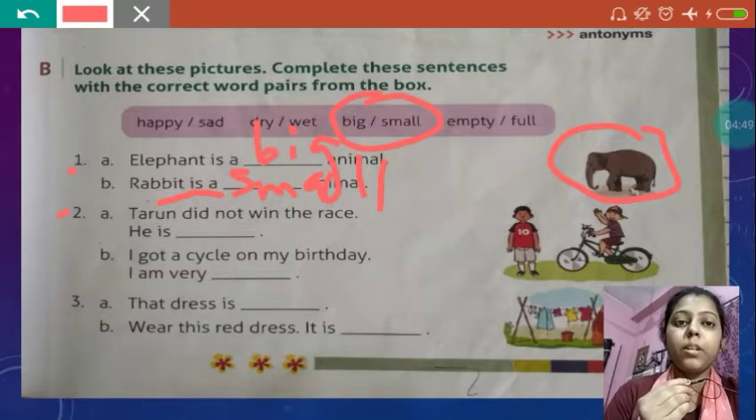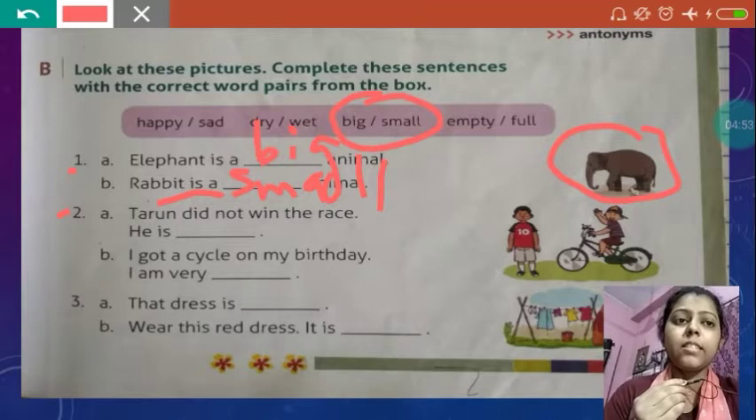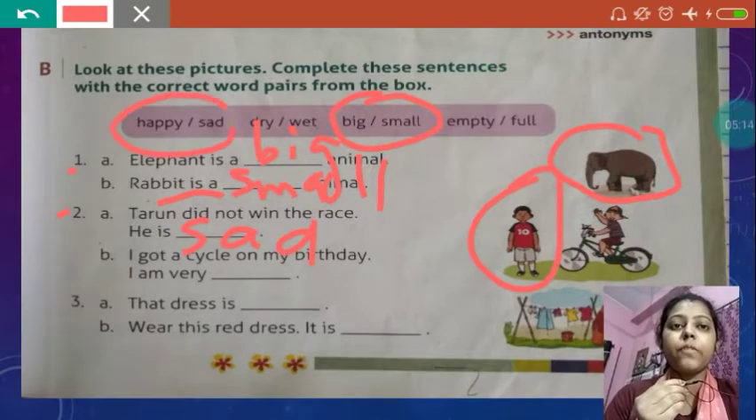Let's see question number 2. Tarun did not win the race. He is, when you do not win the race or when you do not get anything, what happens? You become sad. See this person, he is Tarun. He has not won the race, so he is sad. Tarun did not win the race, he is sad. S-A-D, sad. See, the opposite word for sad is happy.